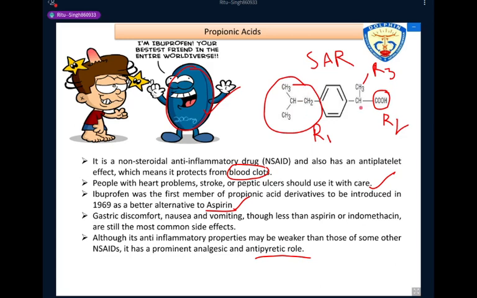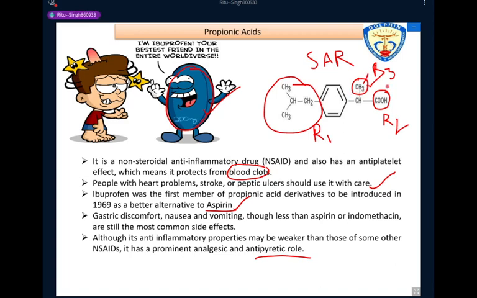Okay. Next, maximum activity is found with the R3 position group, because at the R3 position the methyl group is essential for the activity.